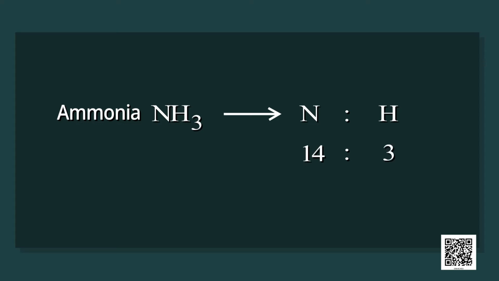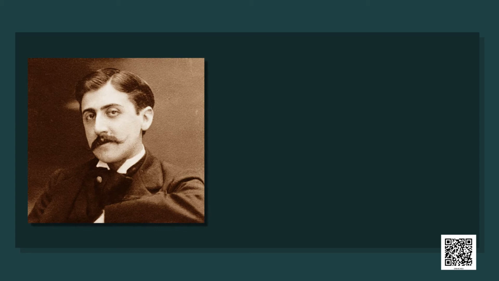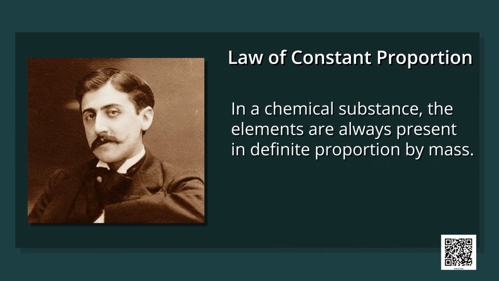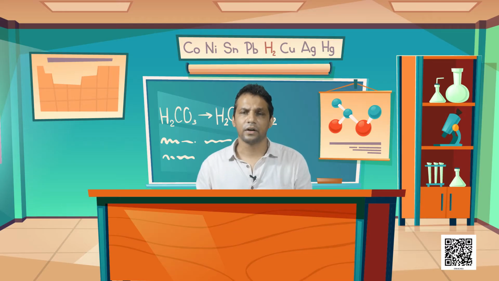On the basis of above observation, Proust stated the law of constant proportion, according to which in a chemical substance the elements are always present in definite proportion by mass. Students, we have studied about the law of conservation of mass and the law of constant proportion.